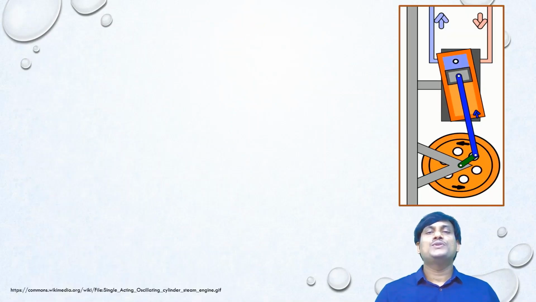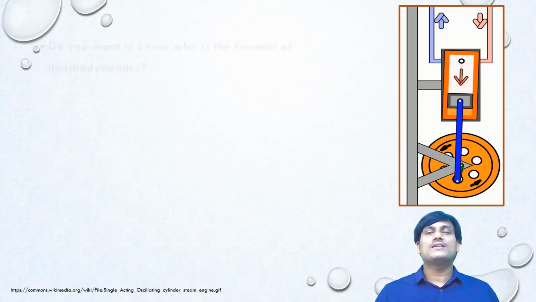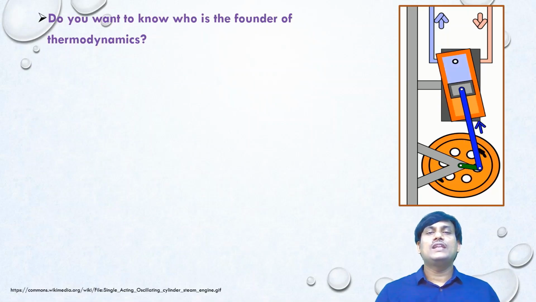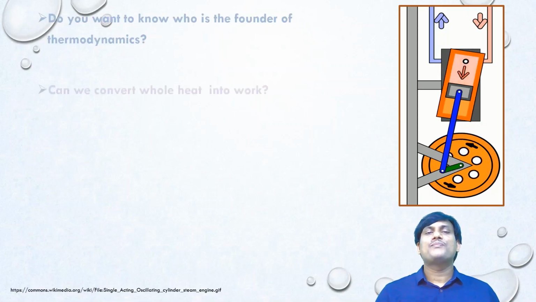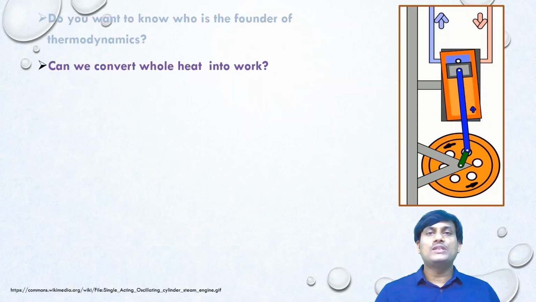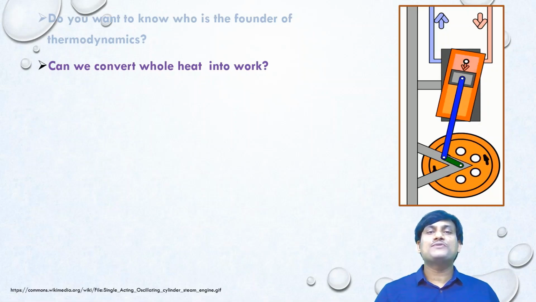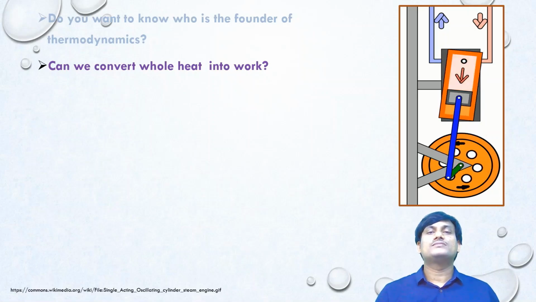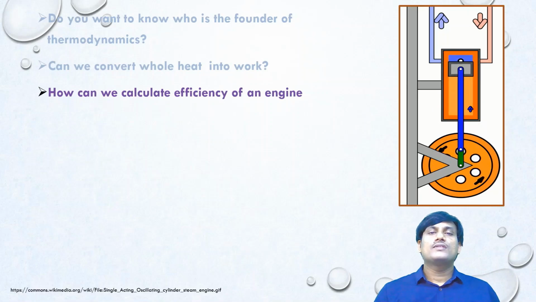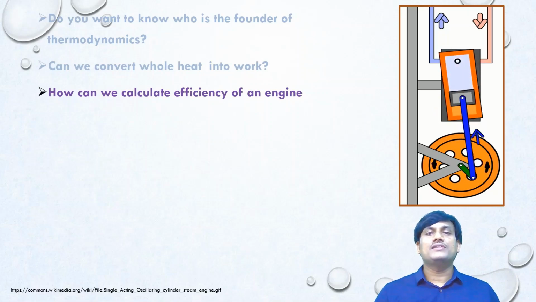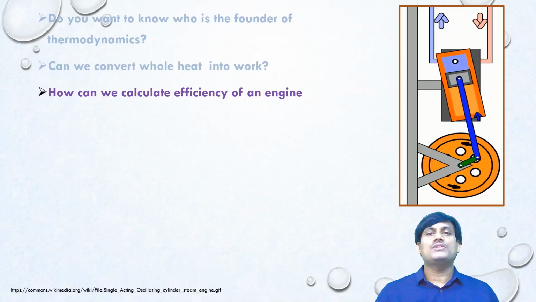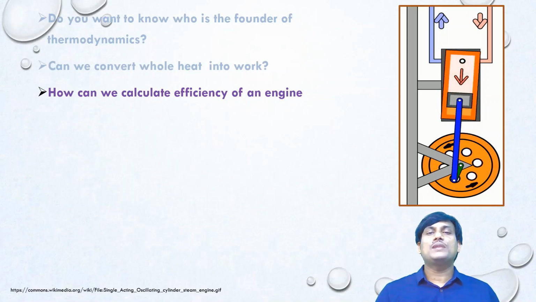I hope you have got all the answers to the questions. The father and founder of thermodynamics is Nicolas Léonard Sadi Carnot. We cannot convert the whole heat into work because some part of the heat should be transferred to the sink while converting some amount of work. The formula of efficiency of an engine, eta, is equal to TH minus TL by TH, or QH minus QL by QH.